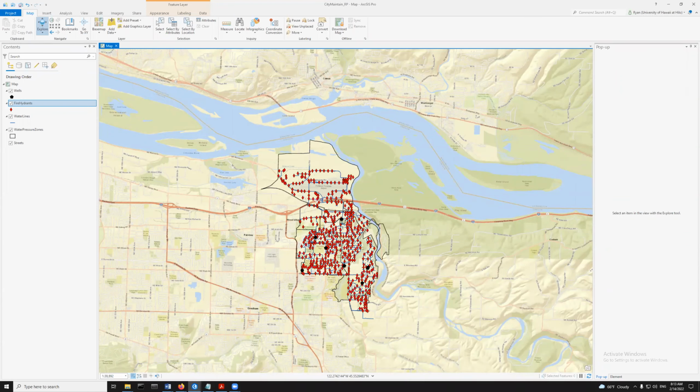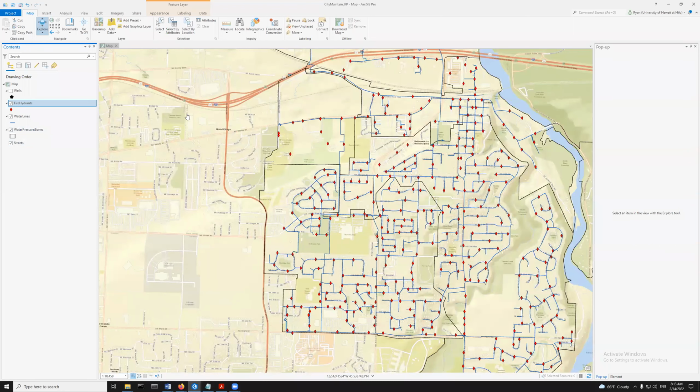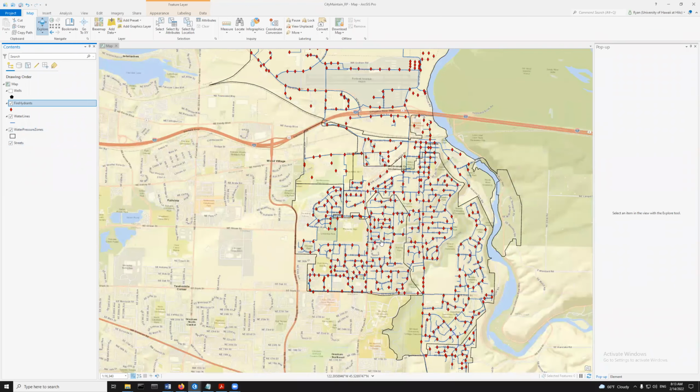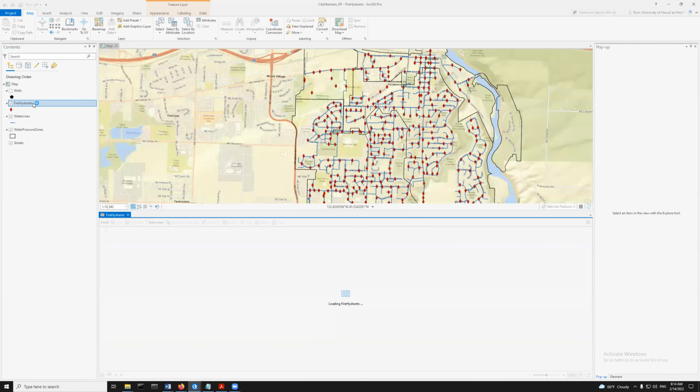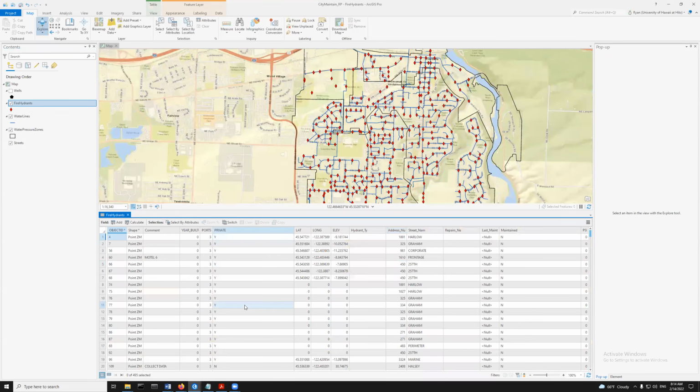Okay, the one I want to start focusing on is this fire hydrant data in the area around Fairview or wherever this is. These red dots are symbolizing fire hydrants. So that's good to know, there are all these fire hydrants around, so in case there's a fire, hopefully the fire department can hook up and put out the fire. If you right click, as you hopefully know, on any of these, you can get at the attribute data. So let's do this.